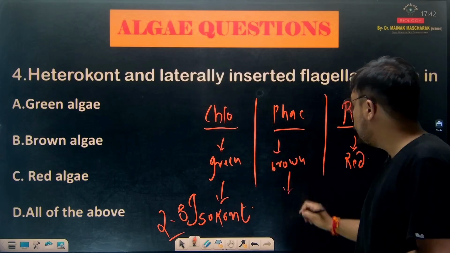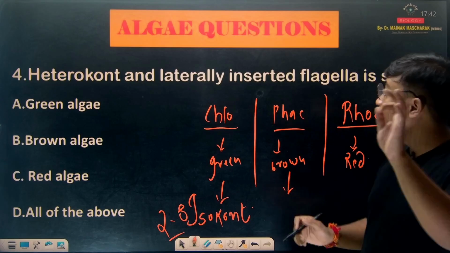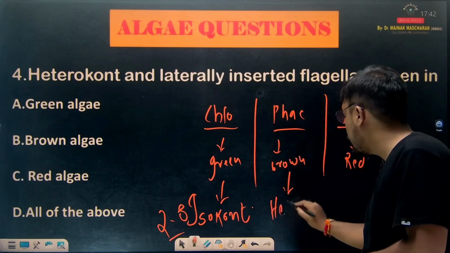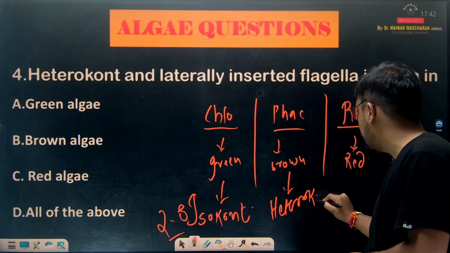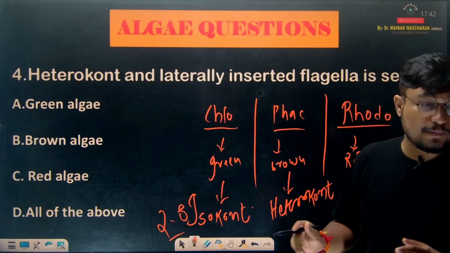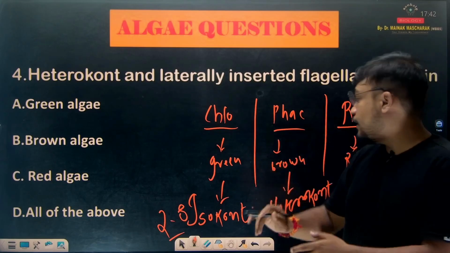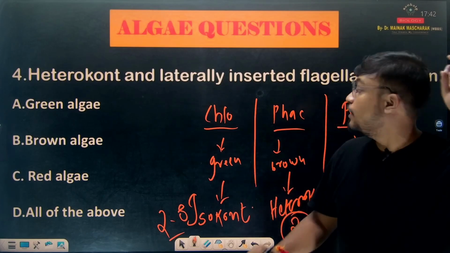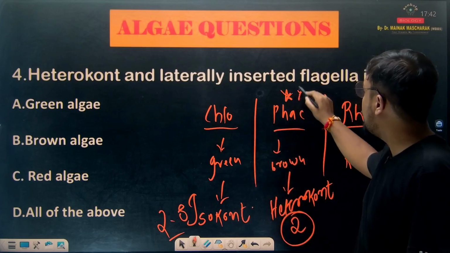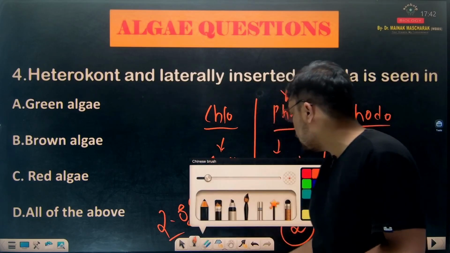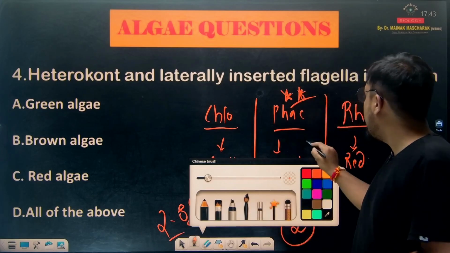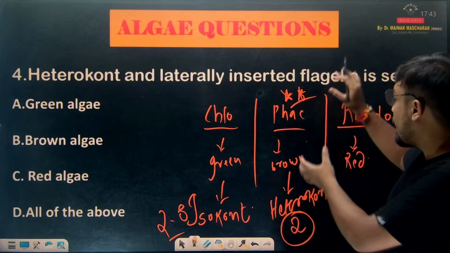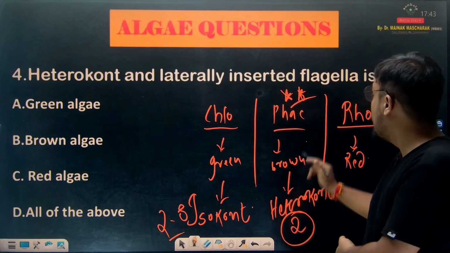Now if you come to Phaeophycia, that is brown algae. Phaeophycia has heterocont flagella, meaning the flagella shape and orientation will not be the same, that is going to be different. And how many flagella are going to be present? 2 heterocont flagella are going to be present. Very important question, star mark it. How many flagella are there? 2 to 8 isocont flagella in green algae, 2 heterocont flagella are present in brown algae.